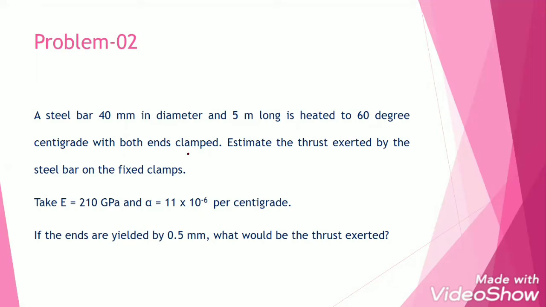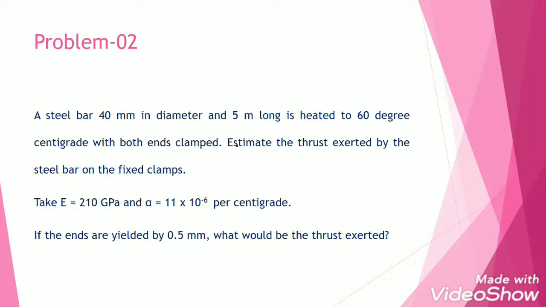If both ends were not clamped, then stress would not be induced in the material because of the temperature rise. No stress will be induced if it is not clamped. But as it is clamped on both ends, force will develop and stress will be induced in the material. In this case, both ends clamped and the temperature rising by 60 degrees centigrade, the force will be a compressive force and the stress will be compressive stress.